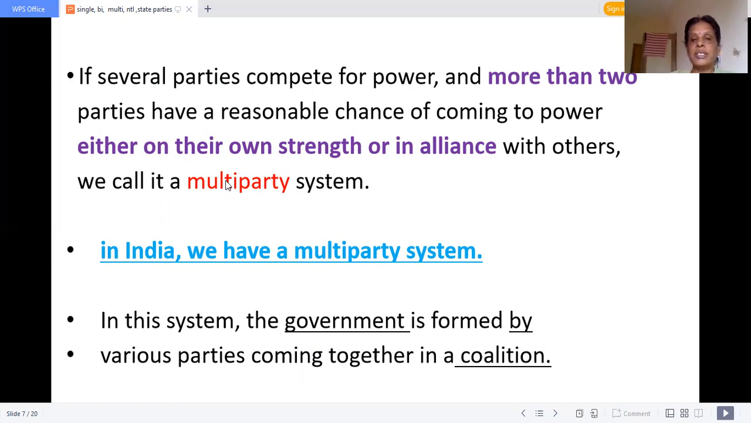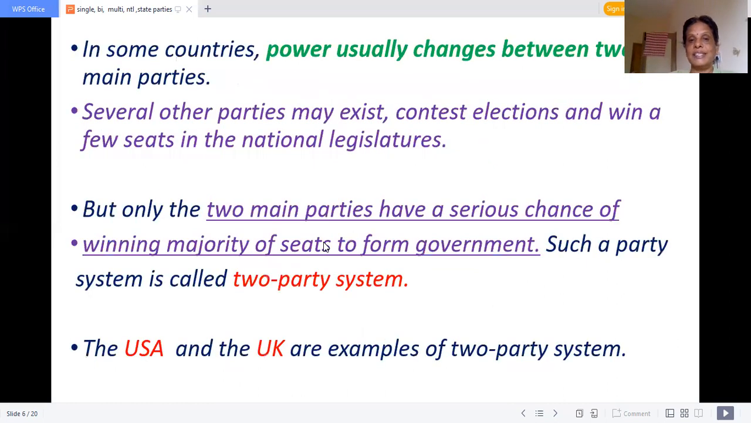With this coalition system, the government is formed with various parties coming together in a coalition. With the practice of this coalition system, all the parties are being empowered. All the parties are given the chance of running the government. Okay, this is what is absent in the two-party system. The practice of coalition is absent in the two-party system. Otherwise, even the parties which win few seats could have been empowered.